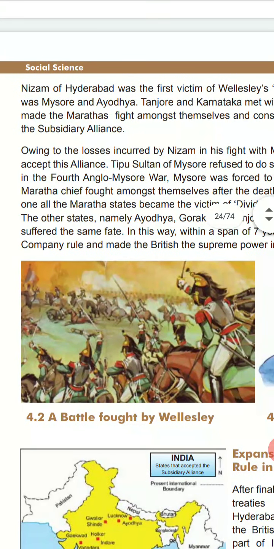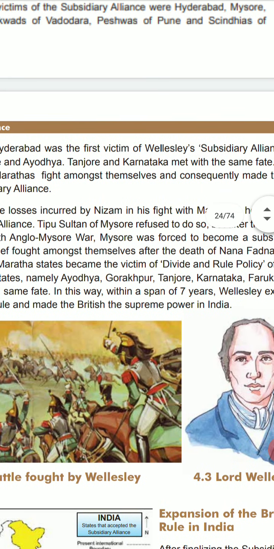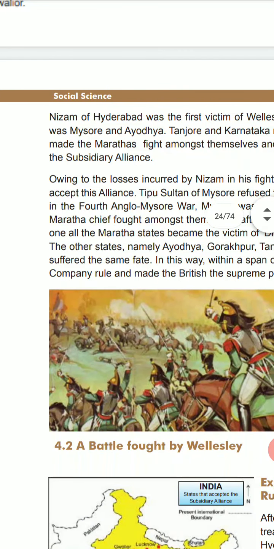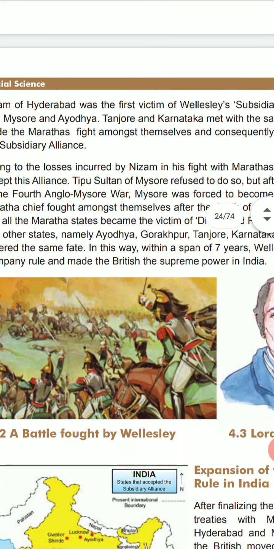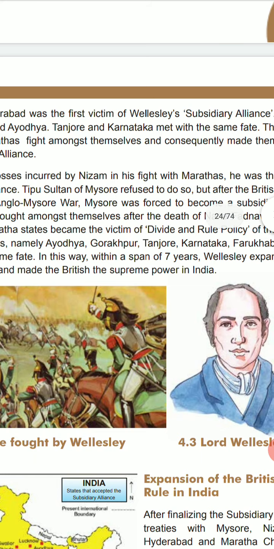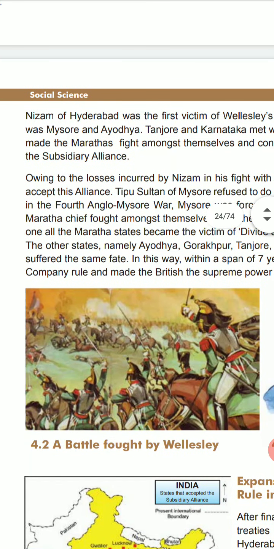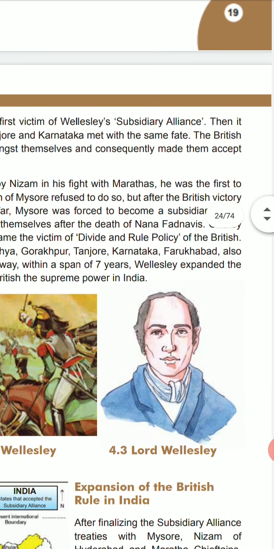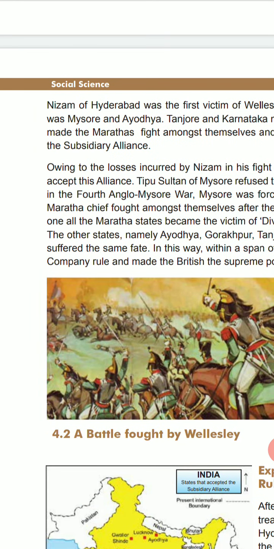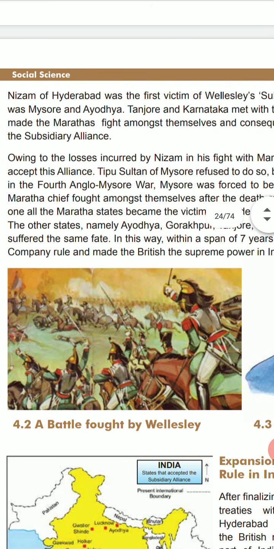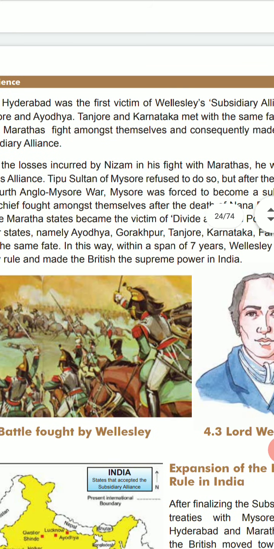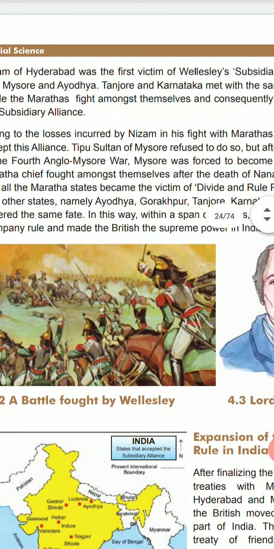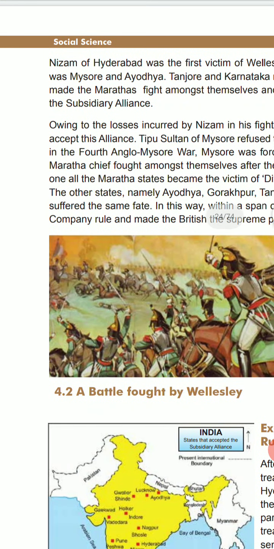Next, the Nizam of Hyderabad was the first victim of Wellesley's subsidiary alliance. Then it was Mysore and Ayodhya. Tanjore and Karnataka met with the same fate. Okay? The British made the Marathas fight against themselves and consequently made them accept the subsidiary alliance. Owing to the losses incurred by the Nizam in his fight with the Marathas, he was the first to accept this alliance.